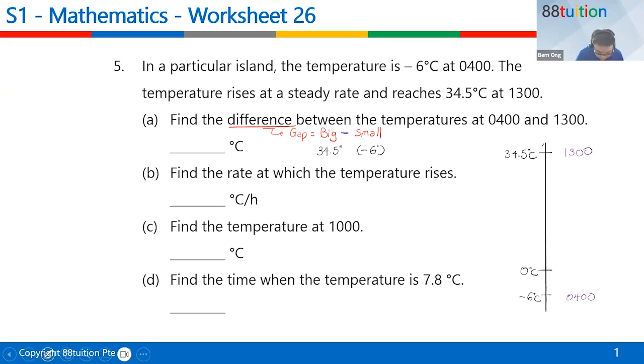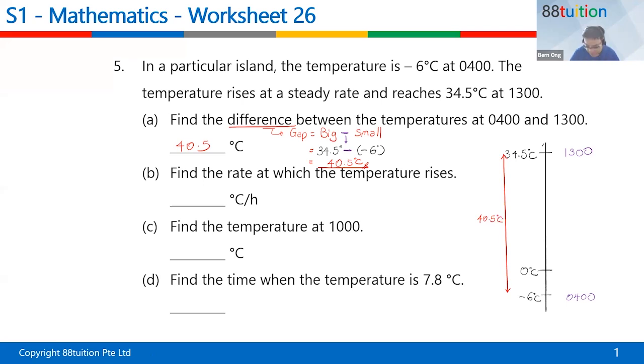The negative and the minus are two different things here, so you have to press your calculator. Press 34.5 minus -6, and your answer will be 40.5 degrees Celsius. So you're actually looking for the gap from here to here. The gap down here is 40.5 degrees.